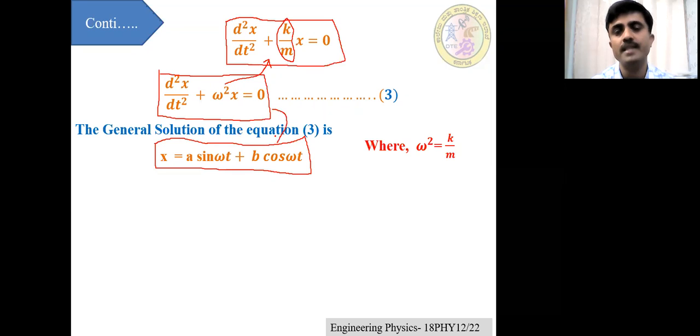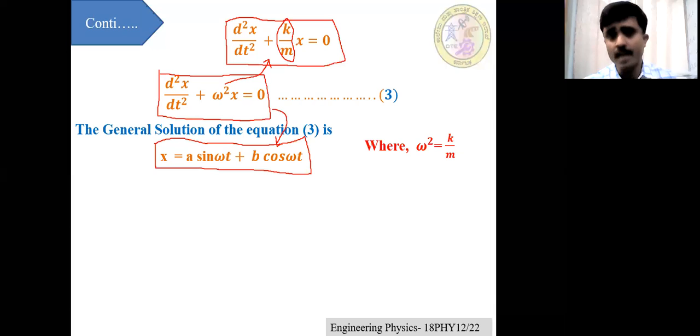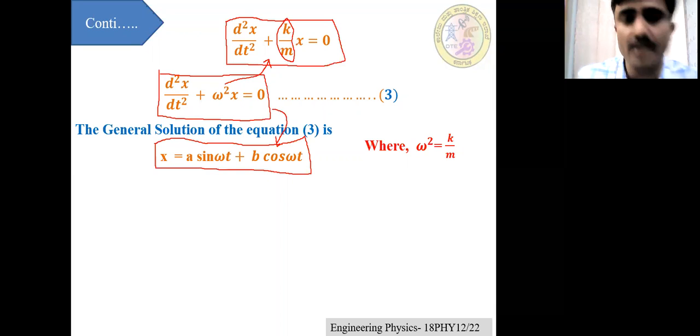So how do we get this solution? Dear students, you will get enough idea in the mathematics class. Here, please straight away write down the solution of this second order differential equation. You will understand how to get the solution in the mathematics class, so please refer to the mathematics books. You will learn how to find the solution for the given differential equations. Here you directly write down the formula for the solution of the above differential equation.